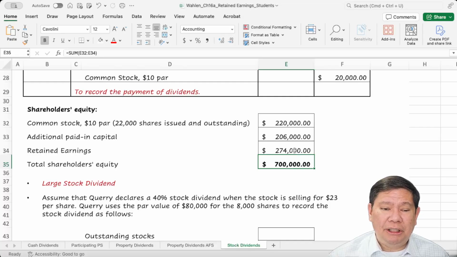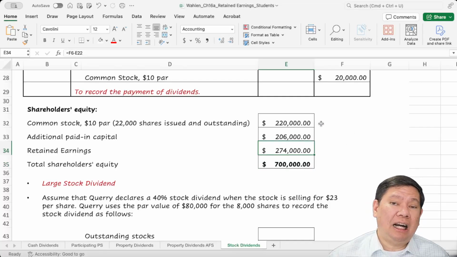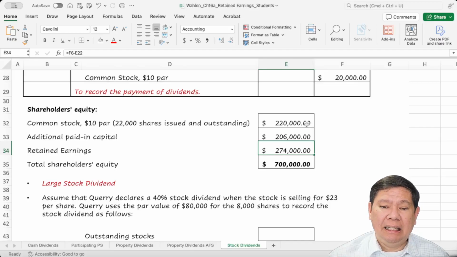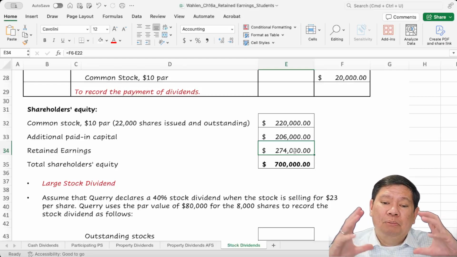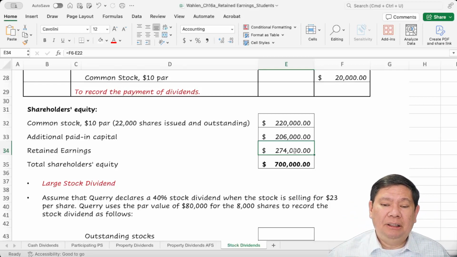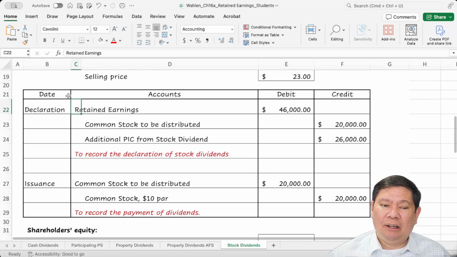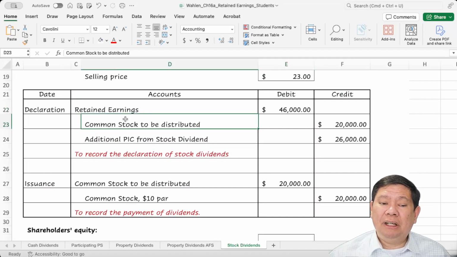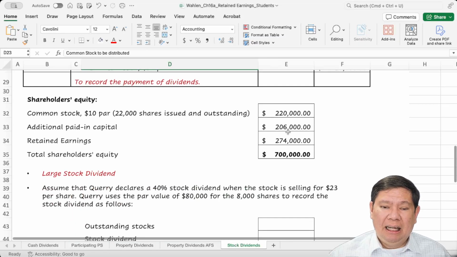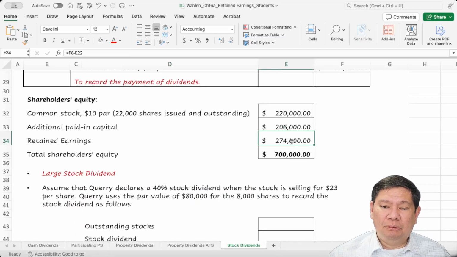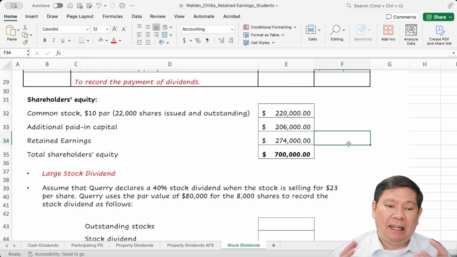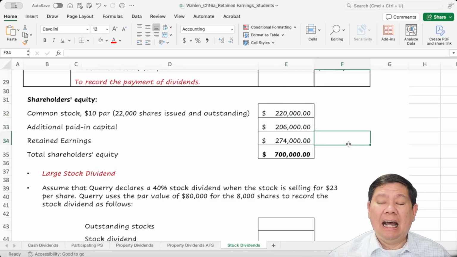Why? Because we just move from retained earnings to common stock. That's what the stock dividend does. We have moved a certain amount from the retained earnings. We put retained earnings on debit, but we move it to credit, which is the common stock. So we just move from here to here. That's why the total shareholders' equity does not change.